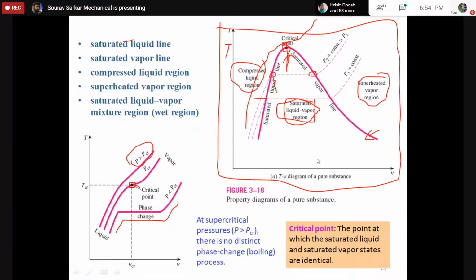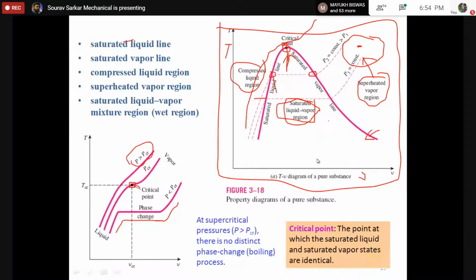But what we finally found out is that if I know the temperature and the specific volume of any water vapor mixture, if I know these two values, I can locate the point. And if I locate the point, I can specify what its present state is.